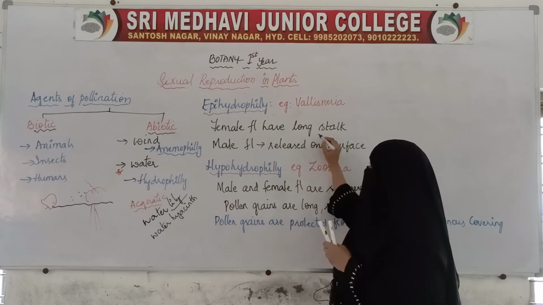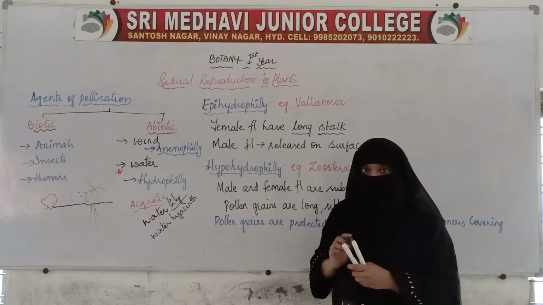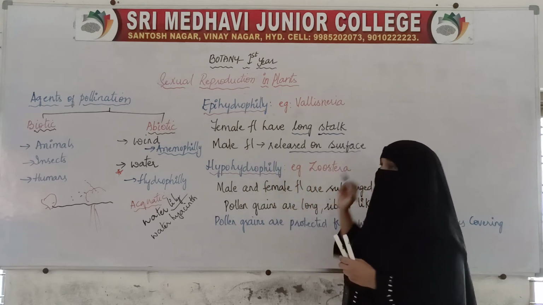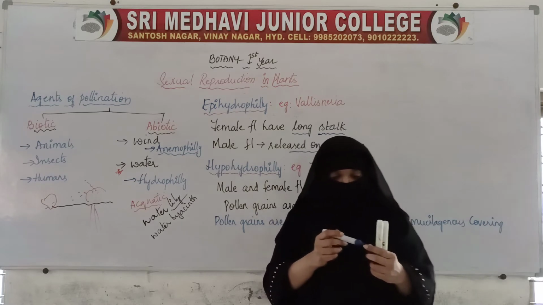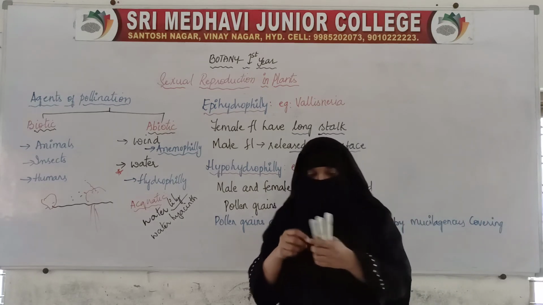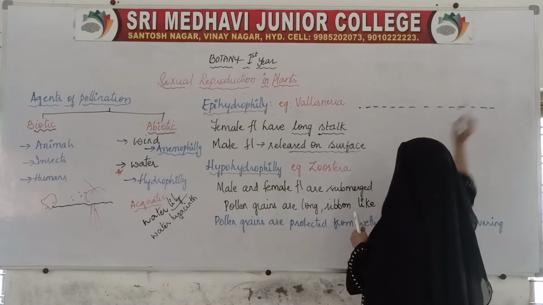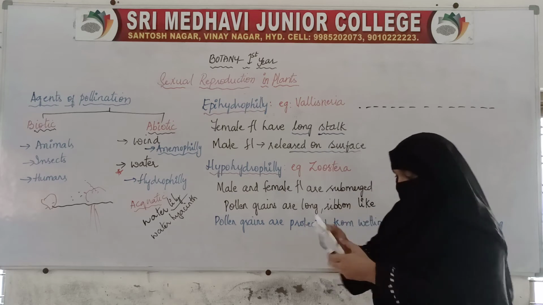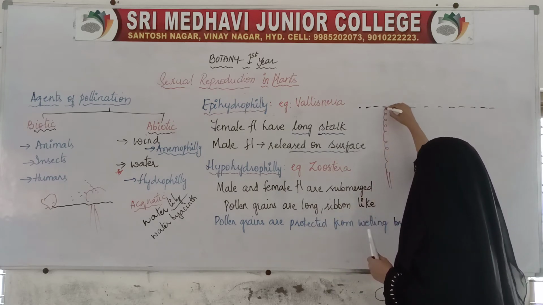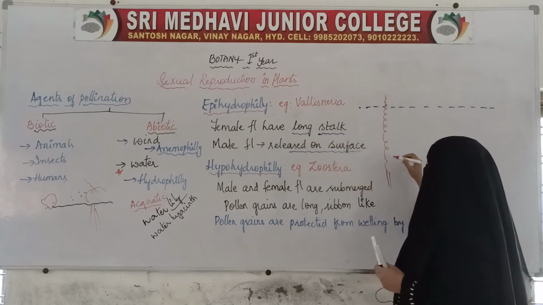The important thing is, the female flowers have a long stalk and male flowers are released on the surface of the water. For example, if this is the surface of water and this is the plant, the female flowers are on this long ribbon-like stalk.